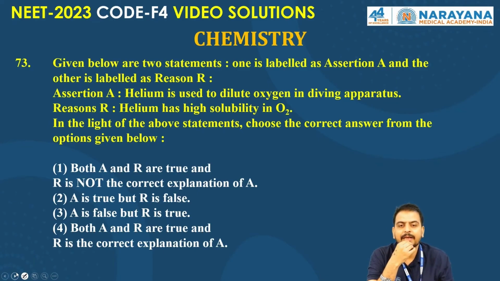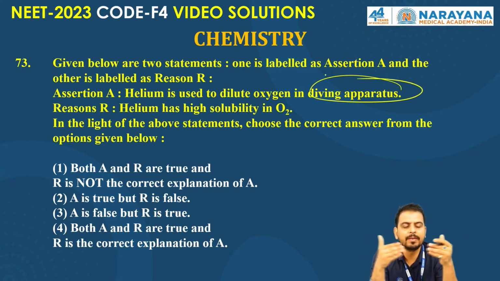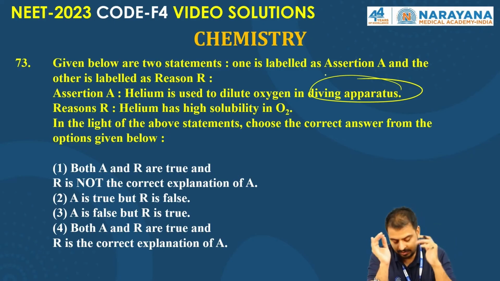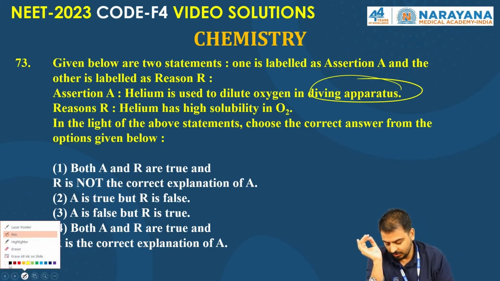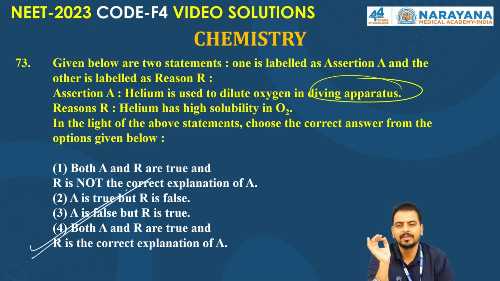Assertion and reason. Helium is used to dilute oxygen in diving apparatus. Both are gases and can mix together; diffusion can happen. And helium has low solubility in blood compared to O2. That is also right. So both A and R are true, and R is not the correct explanation of A. So the correct answer goes to the fourth option. I hope it's clear to everyone.